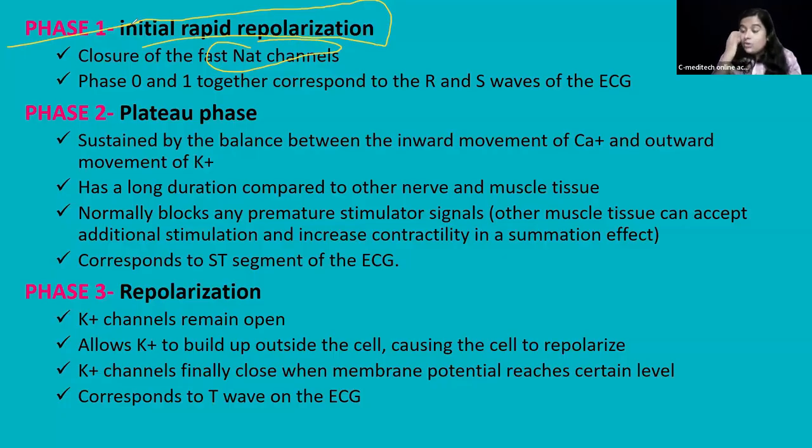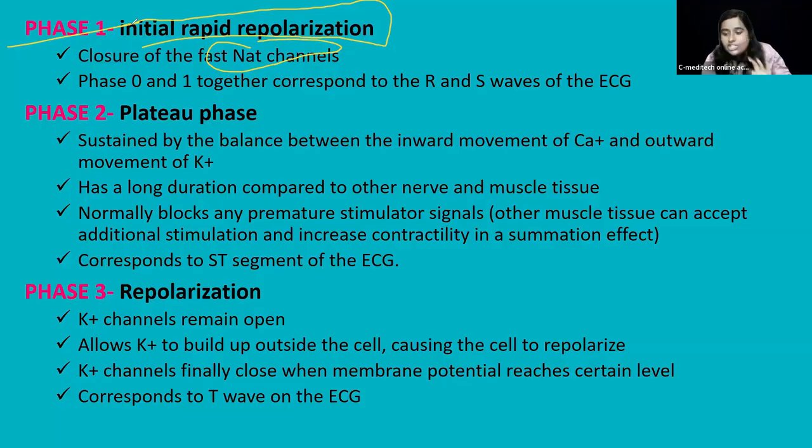So because of that, what will happen? Inside the cell, will it be positive or negative now? Negative. Why? Sodium is not coming in, and potassium has gone out. So it will make the inside of the cell slightly more negative. There is a small drop in the voltage, right?